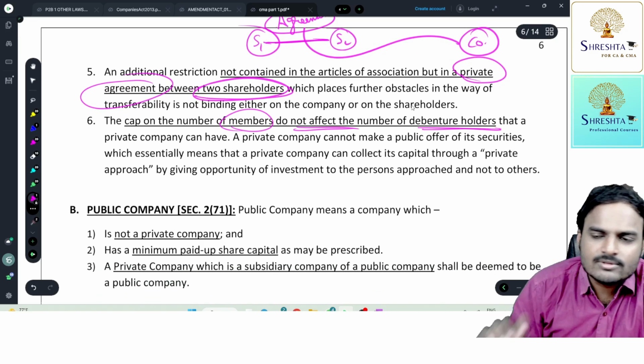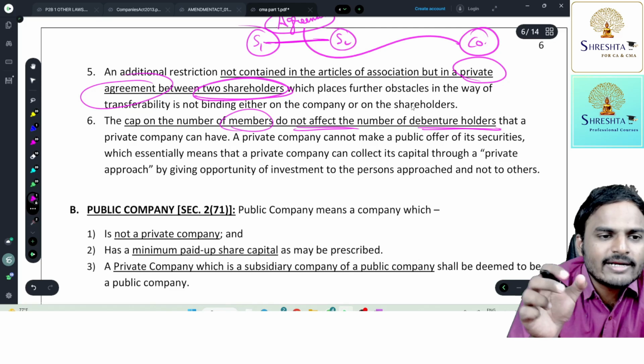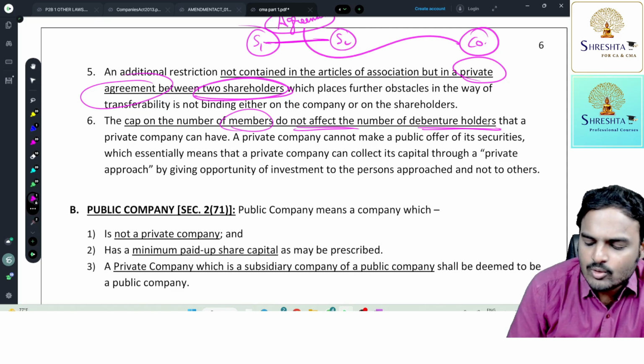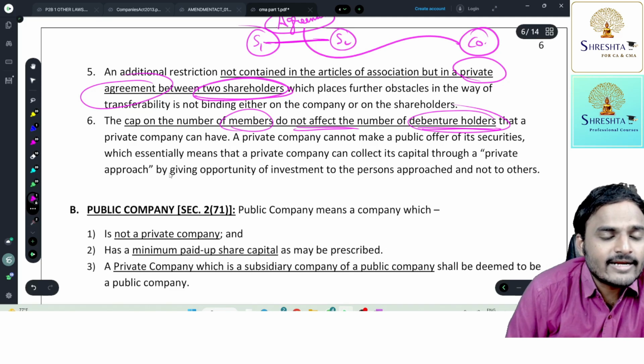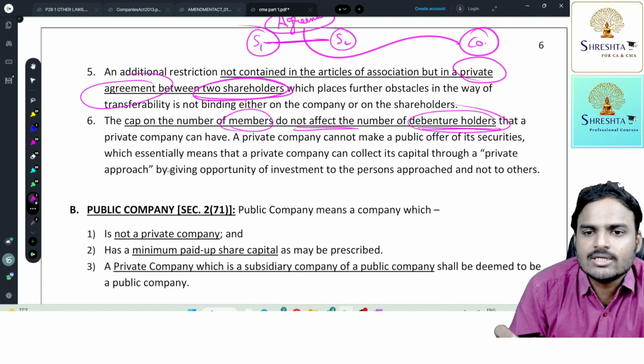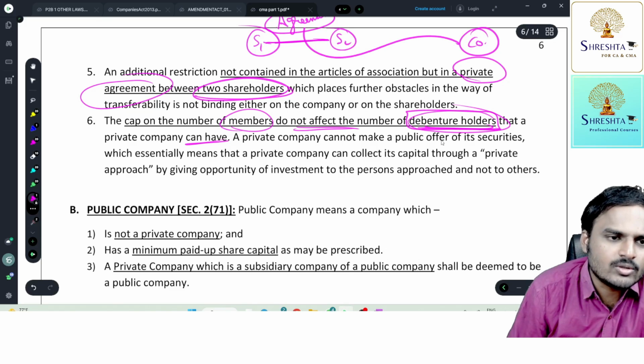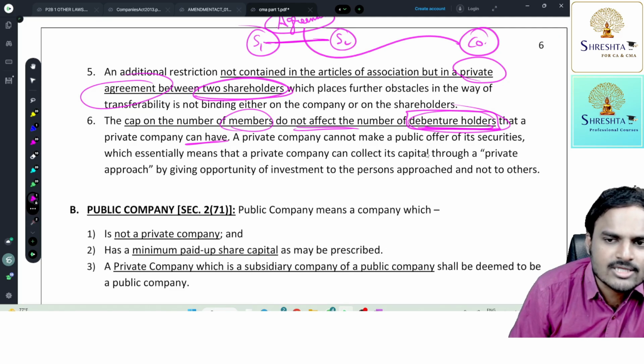Yes, there is a count, maximum 200 members. Members means owners of the company. Debenture holders, they are like creditors. They are finance creditors. So there is no limit on having debenture holders. You can have thousands of debenture holders.